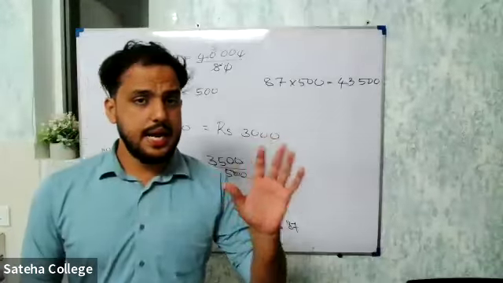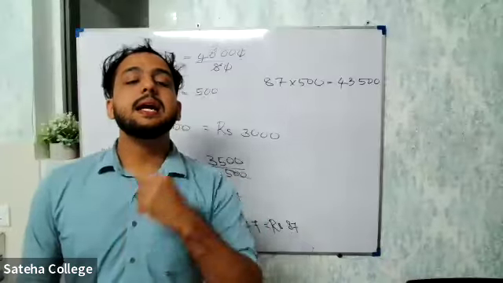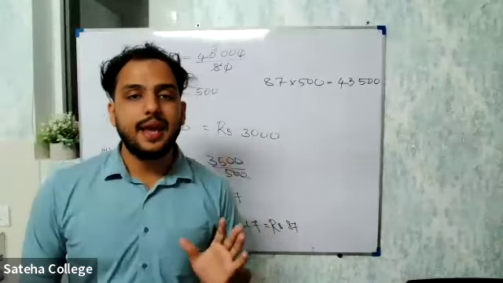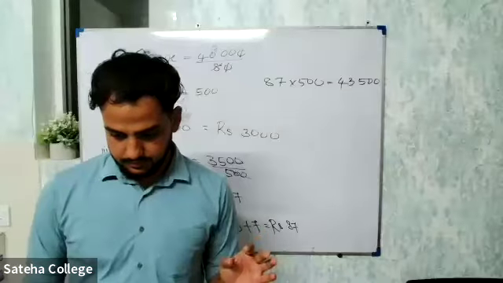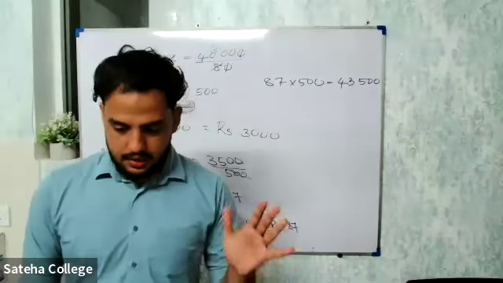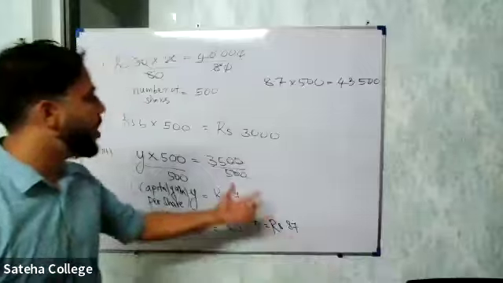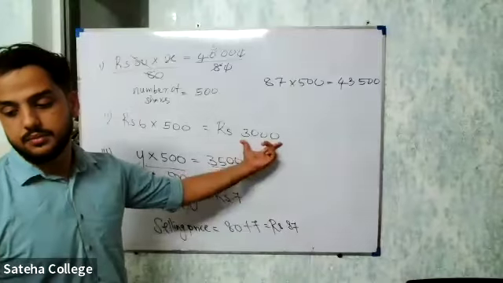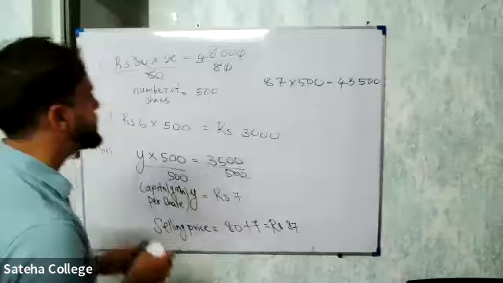So the capital gain is 3,500. He is adding another 3,500 to the capital gain. So how much is that? 7,000. And also he is adding the dividend income. How much is the dividend income? 3,000. 7,000 plus 3,000, that is 10,000.